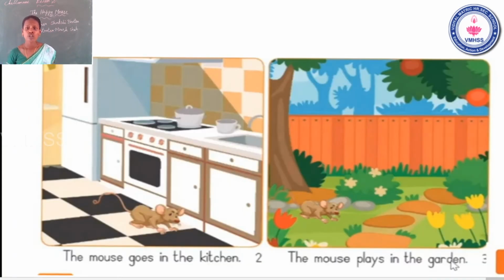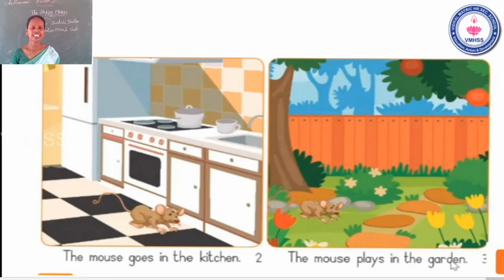The mouse goes in the kitchen. What is the meaning of kitchen? Yes, we prepare all types of food in the kitchen, like putting on the fire and switching off the gas stove. Okay, the mouse goes in the kitchen. The, T-H-E, the. Mouse, M-O-U-S-E, mouse. Goes, G-O-E-S, goes.